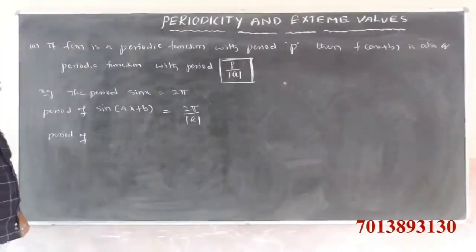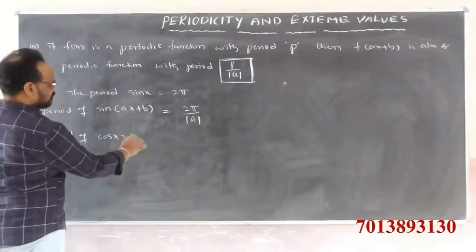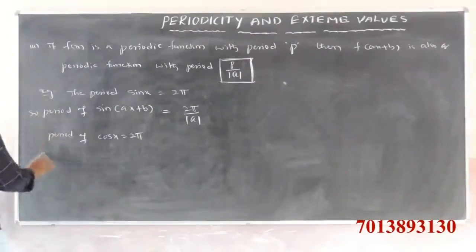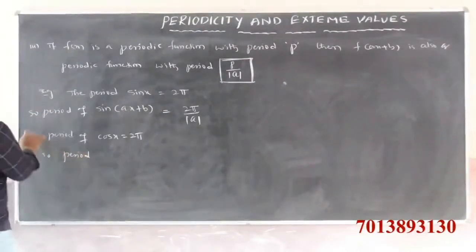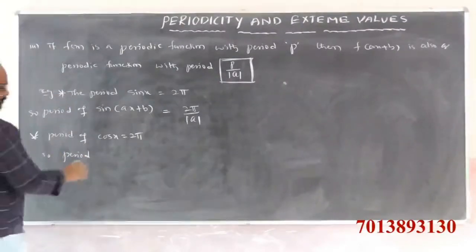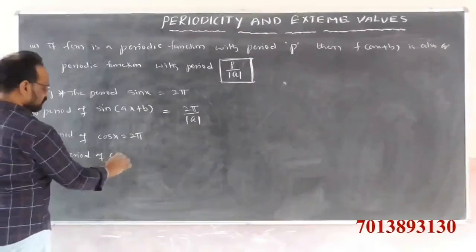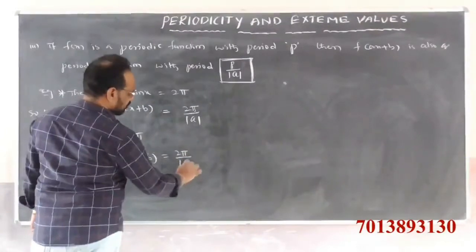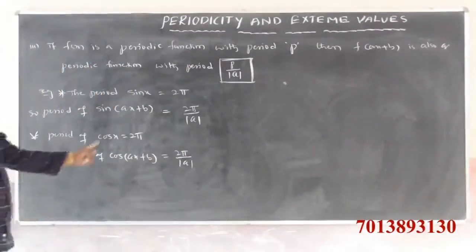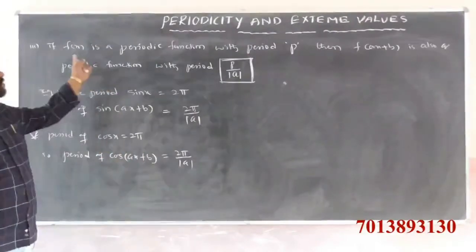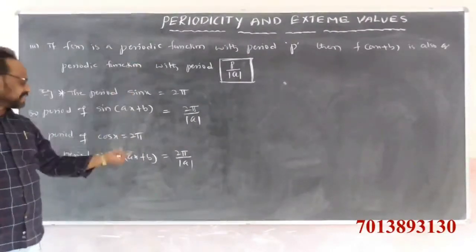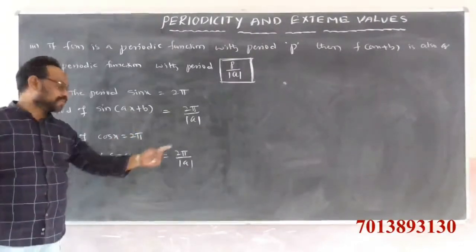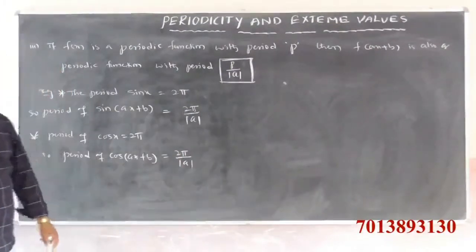Next, the period of cos x is 2 pi. So the period of cos ax plus b is clearly 2 pi by mod a. Cos x is a periodic function with period 2 pi, then cos ax plus b is also a periodic function with period 2 pi by mod a.